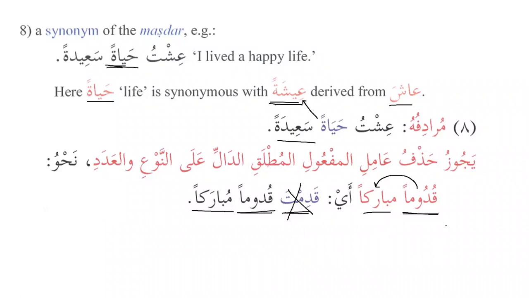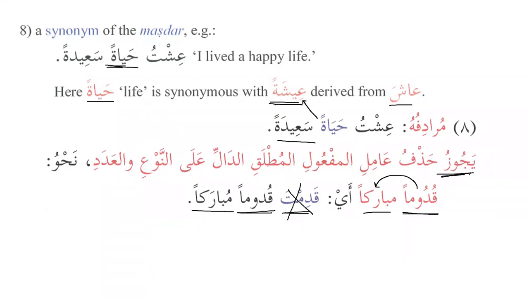So I think the basic idea is that when we say al masdar naib masdar, which is basically naibul fail, taking over the place of the verb, an adjective should surely follow it in that case. Here it says yajuzu hadfu amil al maf'uli. Here it is permissible to drop it. But if you remember in the previous lesson, we discussed that it's wajib to drop it.